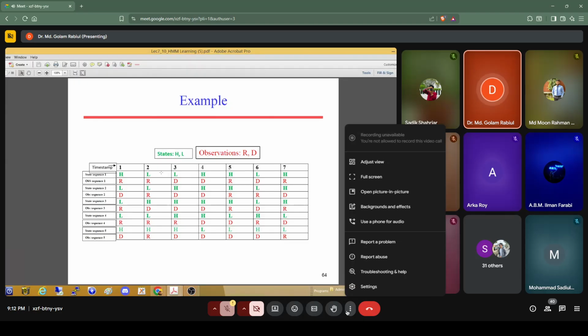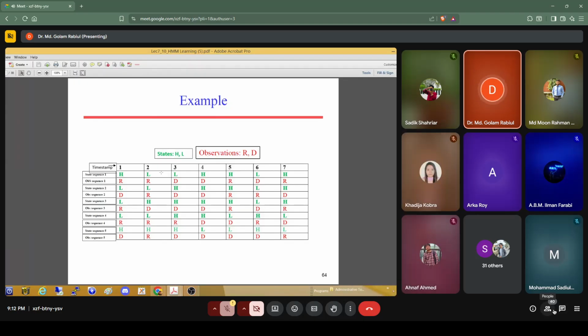So as I already mentioned, in some questions, maybe the model will be given. That means those probabilities will be given, and you will be asked to find out the state sequence based on the observation sequence. Okay, that means you have to apply the Viterbi algorithm for that. And in some cases, the data set will be given, and you have to find out those probabilities and the model. And then, based on those probabilities and the model, again, the observation sequence will be given. And based on the observation sequence, you have to find out the state sequence utilizing the Viterbi algorithm.